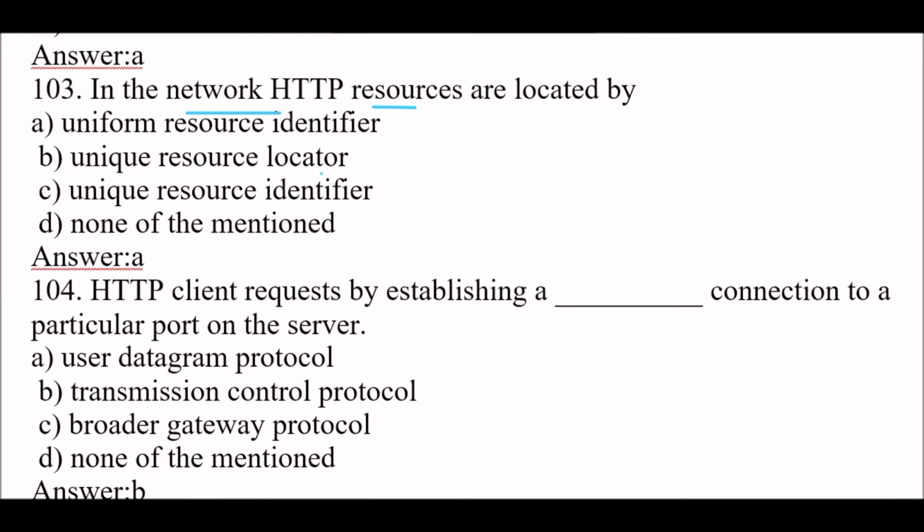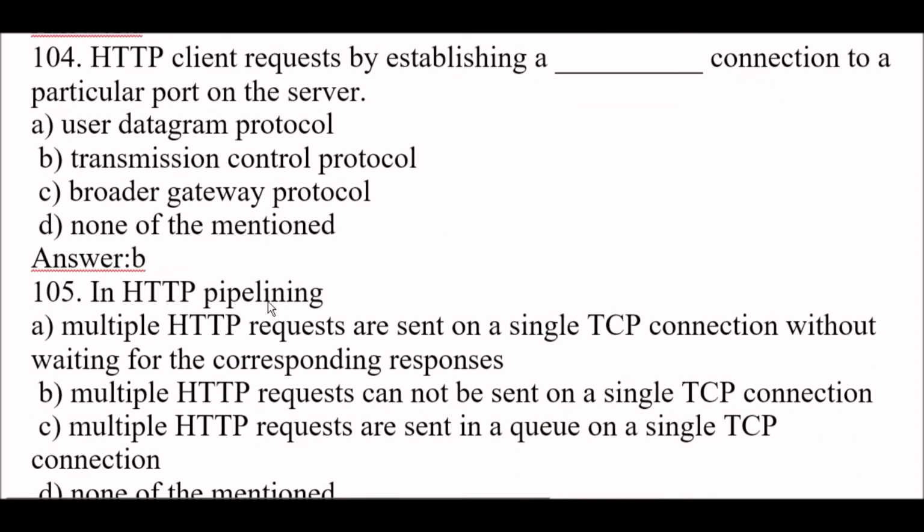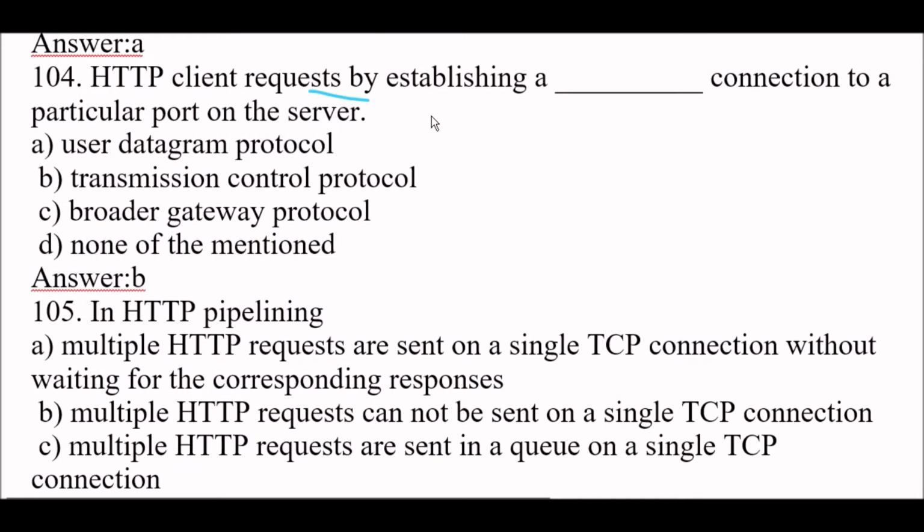Next question. In the network, HTTP resources are located by option A uniform resource identifier. Next question. HTTP clients request by establishing a blank space connection to a particular port on the server. Option A user datagram protocol, option B transmission control protocol, option C border gateway protocol, option D none of the mentioned. Right answer is option B, transmission control protocol. HTTP client requests by establishing a transmission control protocol connection to a particular port on the server.